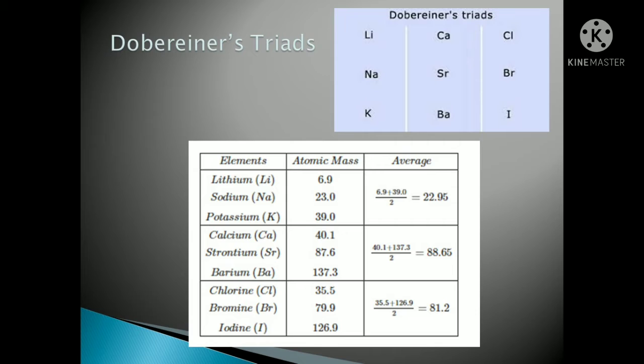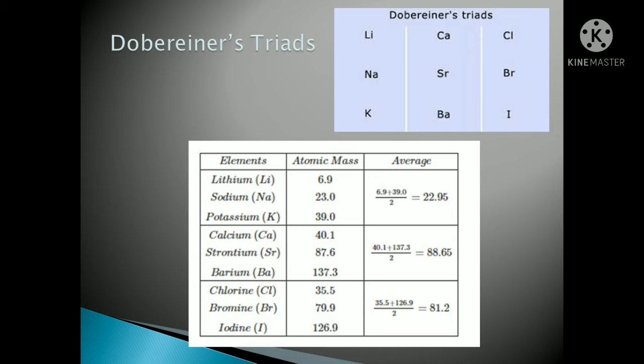He has taken the mean of the first and the third one, and he got 22.95, approximately 23. The sodium atomic mass was 23. So in this process he gave 9 elements, and these are known as the triads. So it is known as Dobereiner's triad.